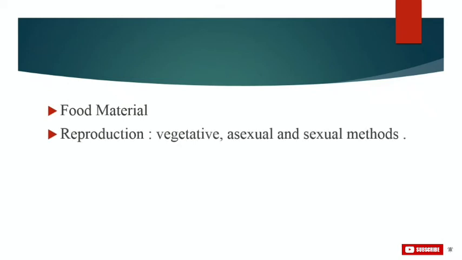So, the next feature is reproduction. The algae reproduce vegetatively, asexually and sexually. Talking about vegetative reproduction first, it occurs by fragmentation, tubers, stolons, adventitious branches, etc. And each fragment develops into a thallus, that is a plant body. Then in asexual reproduction, it occurs by a number of spores such as zoospores, planospores, carpospores, etc. The most common being the zoospores, which are flagellated.